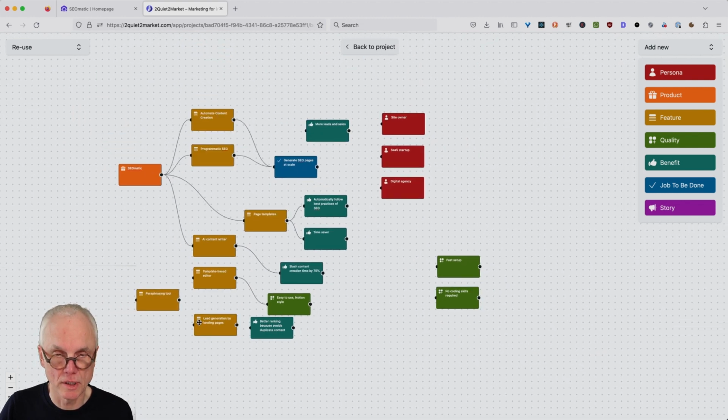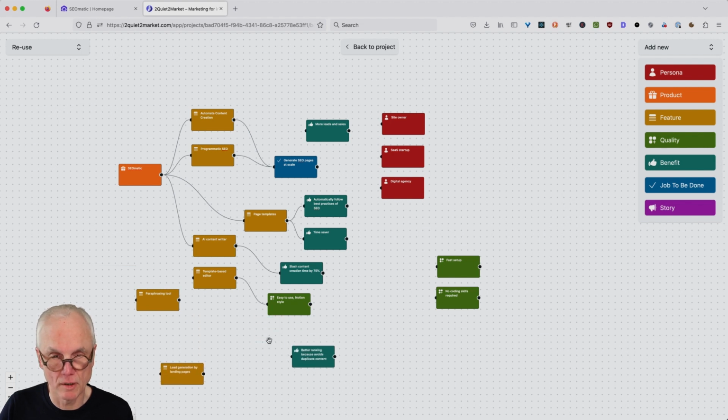Okay, let's zoom out a little bit. So this becomes huge over time here, this marketing model. So paraphrasing tool could lead to this benefit.